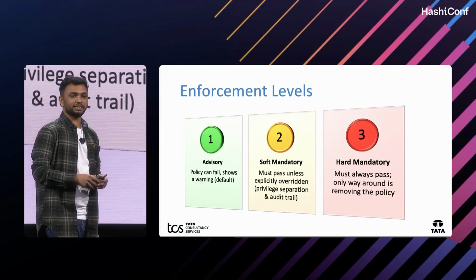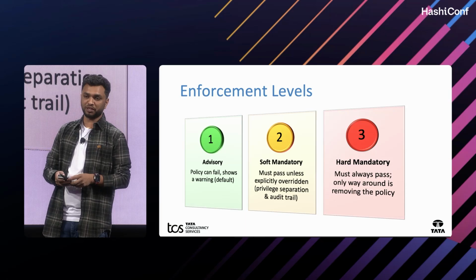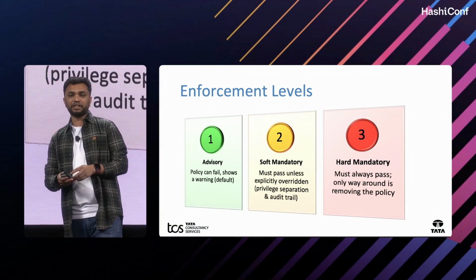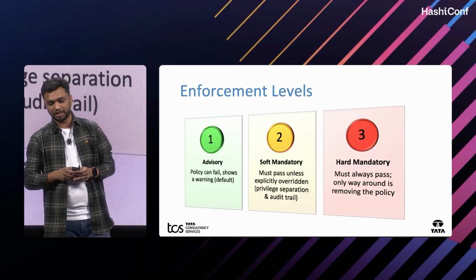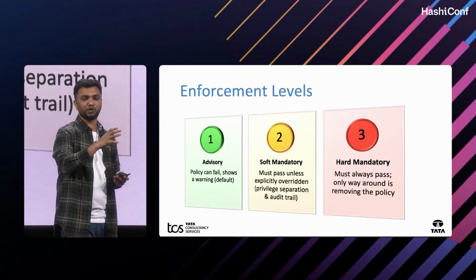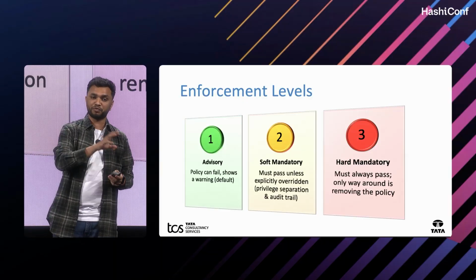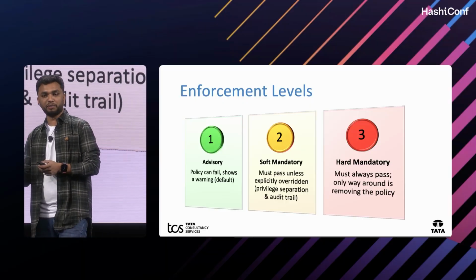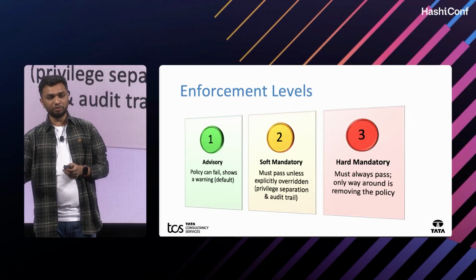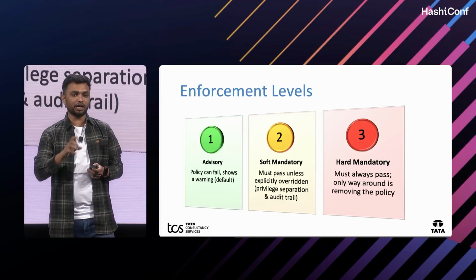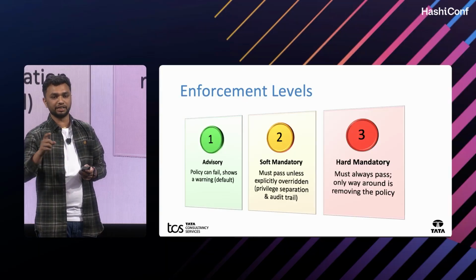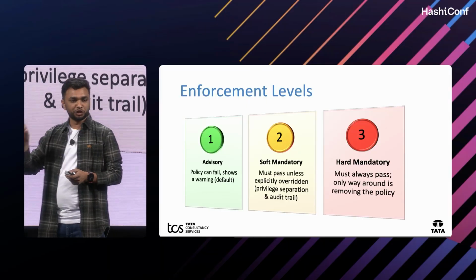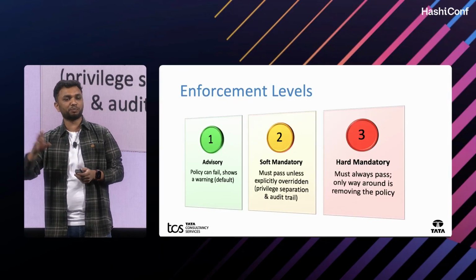In Sentinel policies there are three types of enforcement levels: advisory, soft mandatory, and hard mandatory. By default, advisory is in the warning state, so you can still run Terraform apply even if you face an advisory. With soft mandatory, it will be in the failed state, but if you have approver access, you can run Terraform apply. If you get any error in hard mandatory, it must be passed, otherwise you can't proceed with Terraform apply.